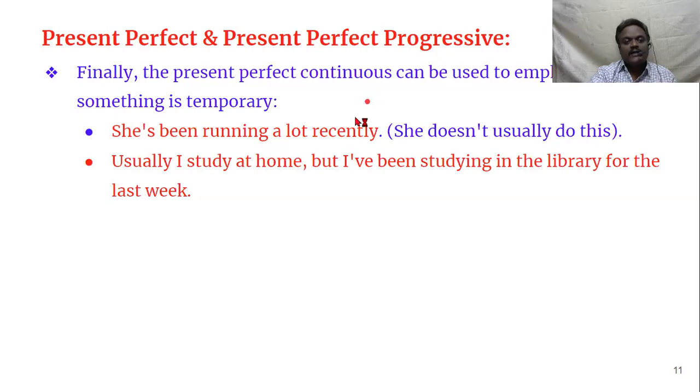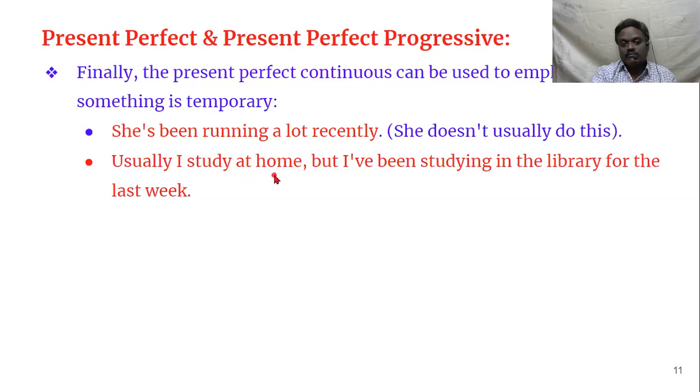It is not permanent. For example, let us see. She has been running a lot recently. Not every day, it is not an everyday activity, but for a while, for the past one week or so, she has been running a lot recently. She doesn't usually do this. Usually she doesn't do that, but now she is doing that.